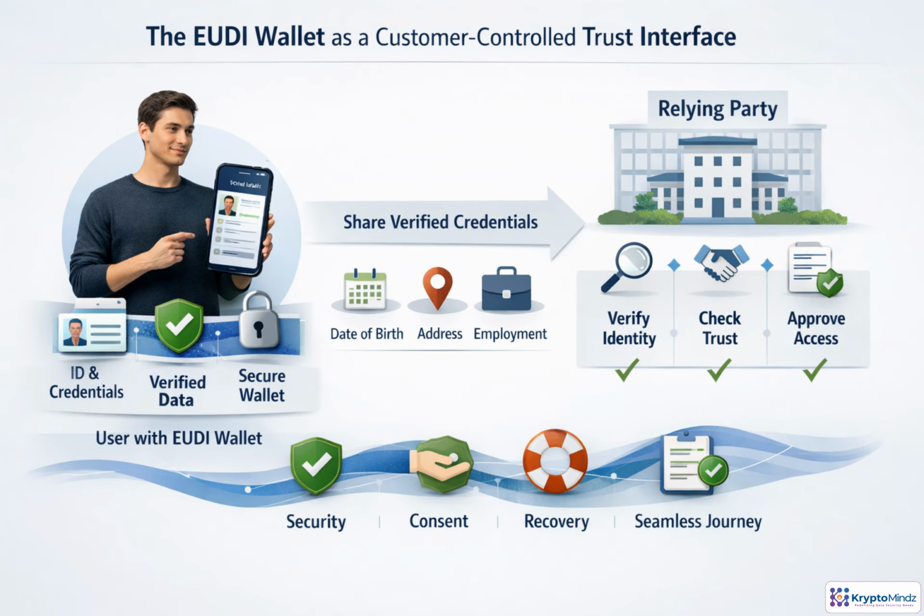Think of the EUDI Wallet as the customer's control panel for trust. Instead of uploading documents again and again, the user selects which verified attributes to share for a specific onboarding purpose. The relying party then checks three things: the credential itself, whether it trusts the issuer, and whether the data fits its policy. Good design keeps this journey transparent, secure, consent-driven, and easy to recover from mistakes or device loss.